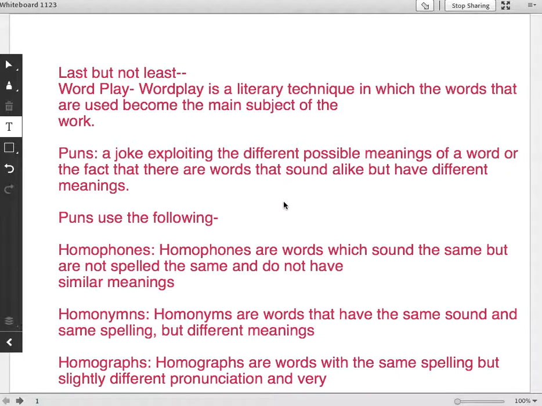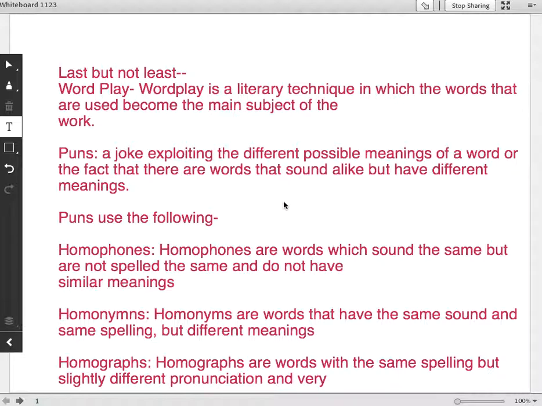But not least, wordplay. Wordplay is a literary technique in which the words that are used become the main subject of the work. Typically, especially in Shakespeare, it's used to add humor to the play and to the piece of work itself. So puns are super popular for Shakespeare.